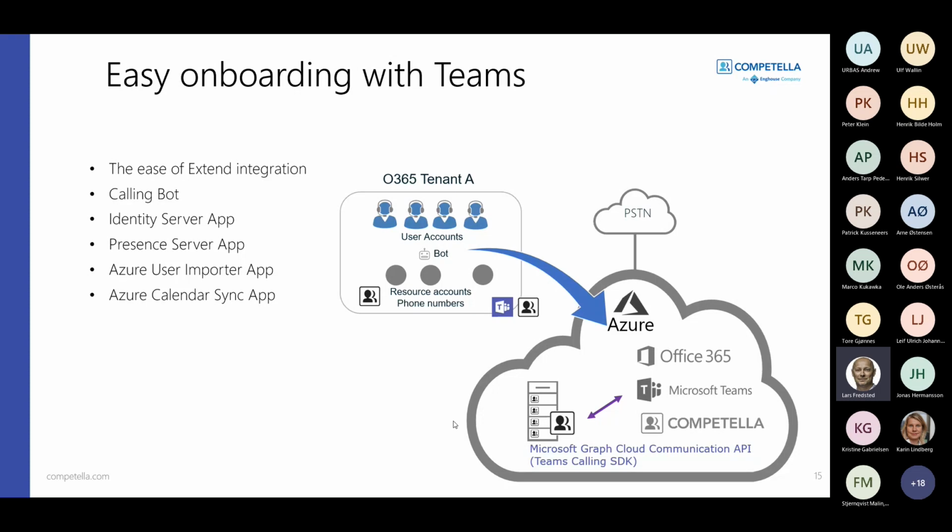Then you hand over the credentials and the secret keys to us, and you are basically up and running. The other power of the Extend integration model is that you have freedom of choice if you would like to use direct route, Operator Connect, or Microsoft calling plans.